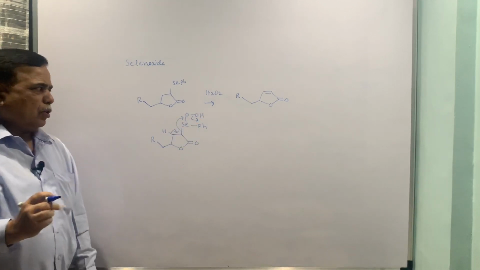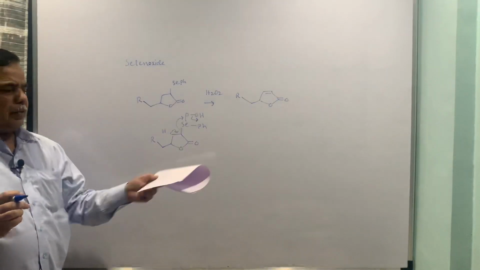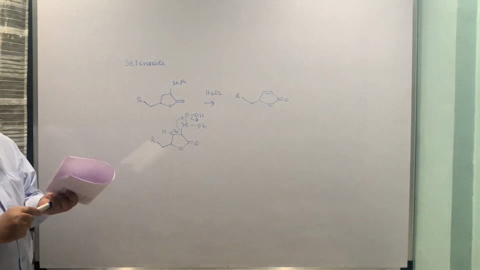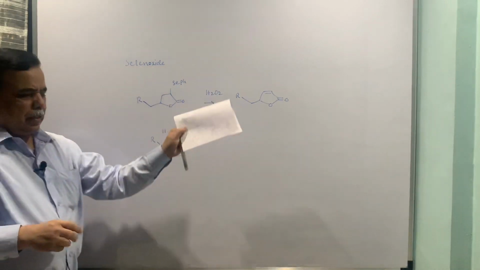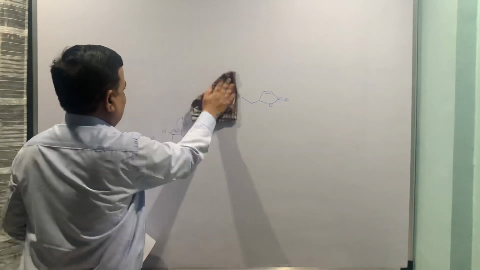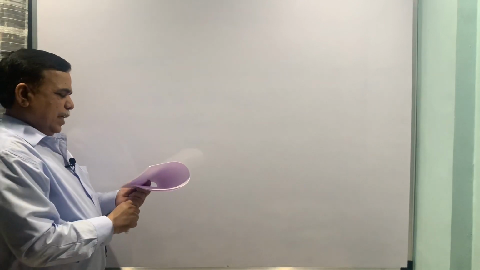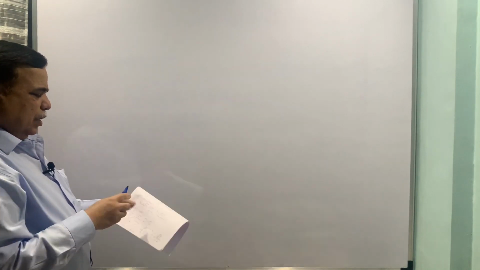Loss of water, loss of the double bond, OPh. So everything is getting eliminated at elevated temperature, and that is how you get the double bond. So that is your selenoxide elimination reaction furnishing the alkene.